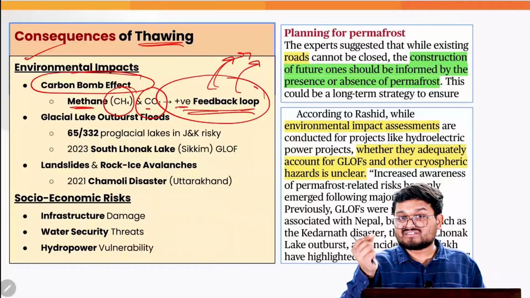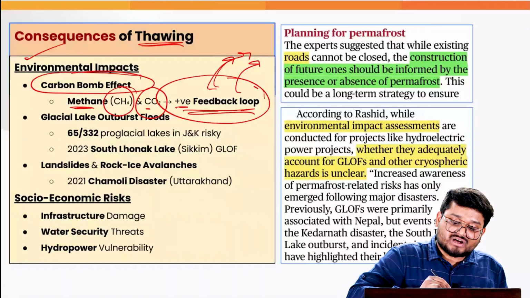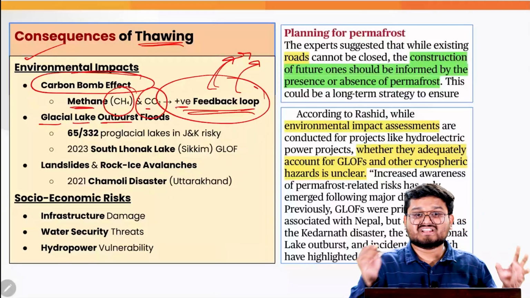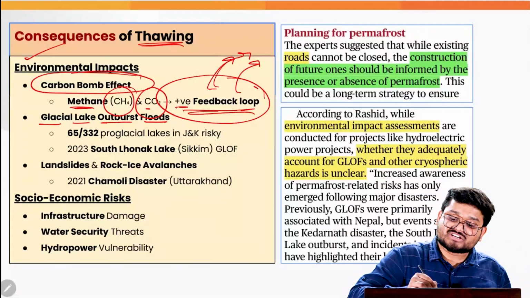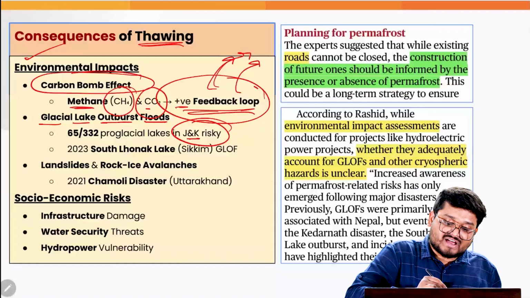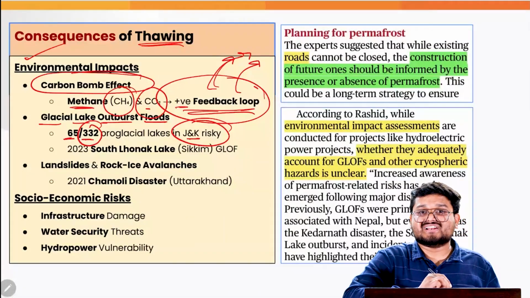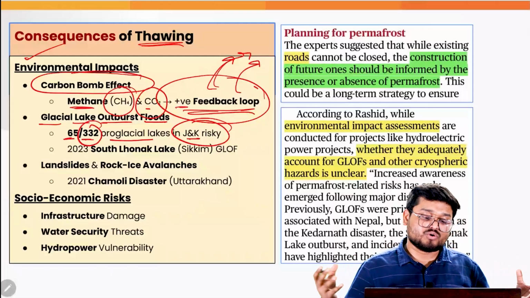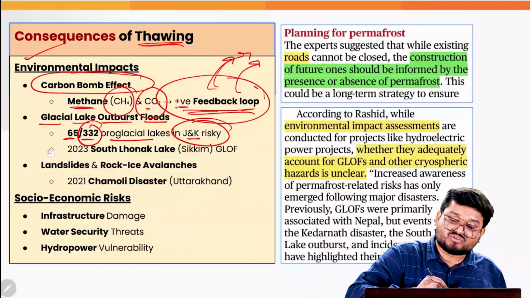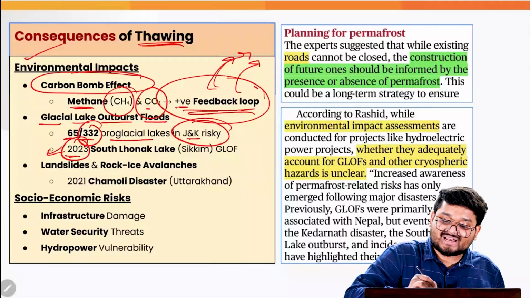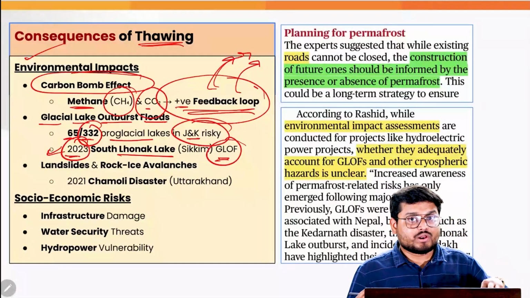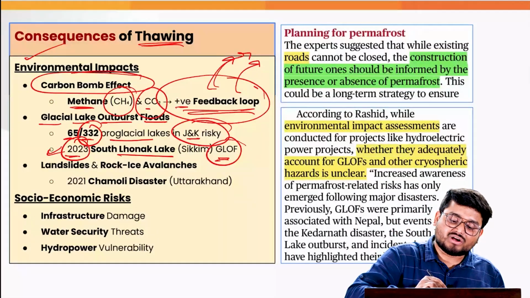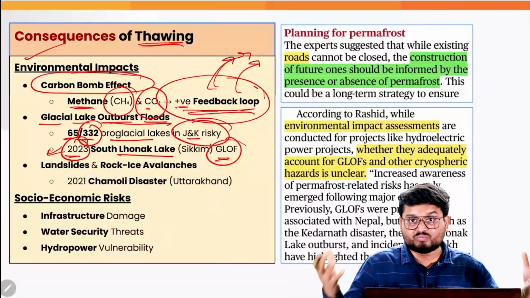Some of the instances that we can see are mainly from the glacial lake outburst floods in recent times. For example, in the Jammu and Kashmir Valley, 65 out of 332 pro-glacial lakes are extremely fragile to these GLOFs. As we also saw in 2023, in the case of South Lhonak Lake in Sikkim, due to this GLOF, floods took place.